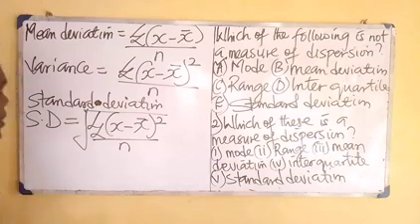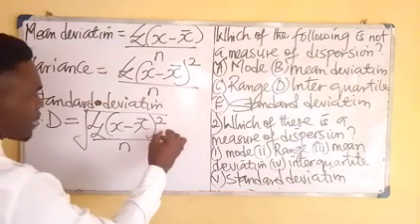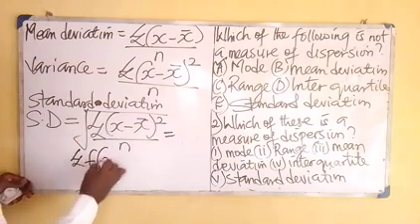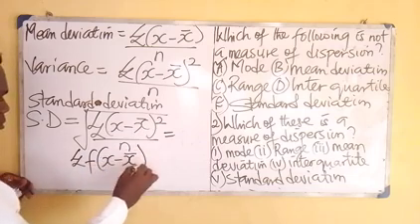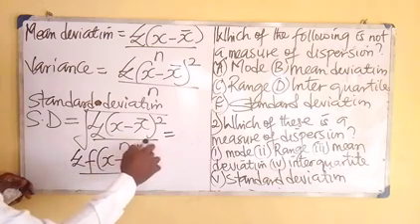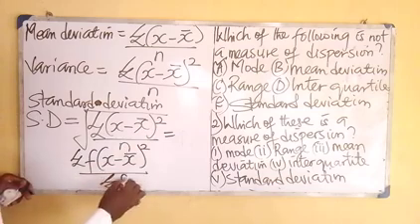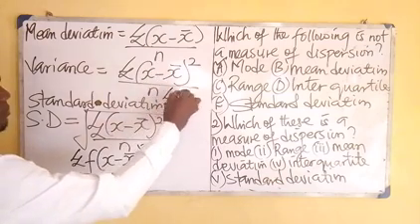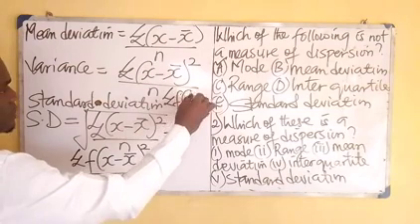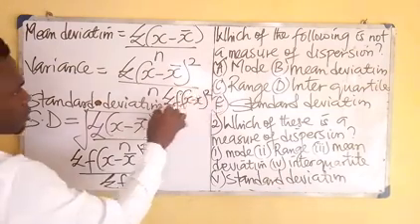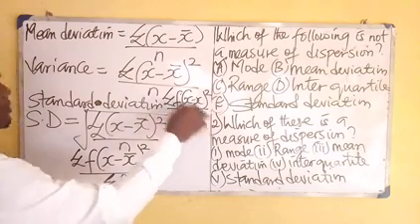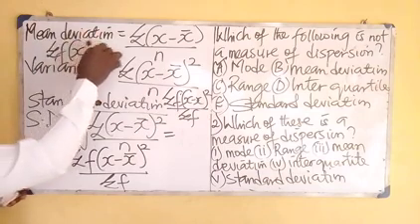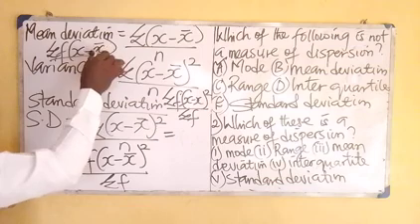But in the presence of frequency, I believe you know what to do. It becomes summation of f times x minus x bar over summation of f.